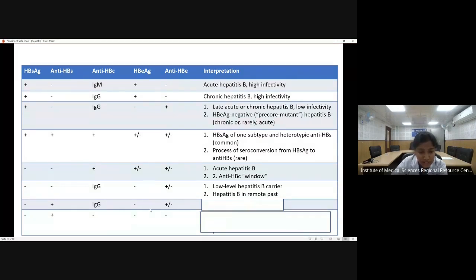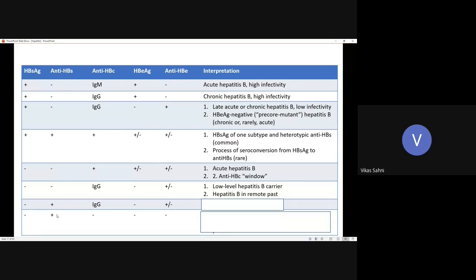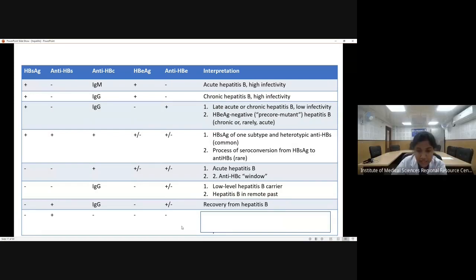Now coming to the next scenario, anti-HBs has developed. Now anti-HBs is a protective antibody against the HBs antigen. Anti-HBc is of IgG type, the HBe antigen is negative, and anti-HBe can be either positive or negative. Now, whenever this anti-HBs has developed, that suggests that the patient is infective or not infective or protected? Protective, recovered. Yeah, the patient has recovered from hepatitis B.